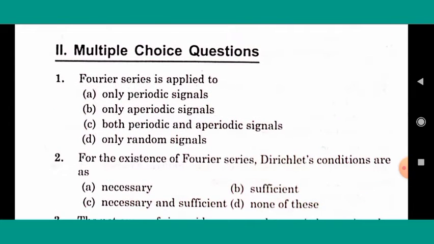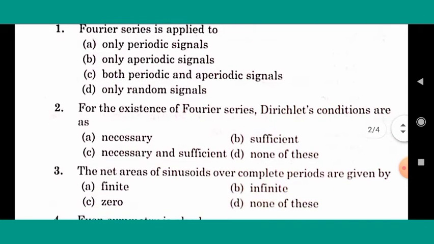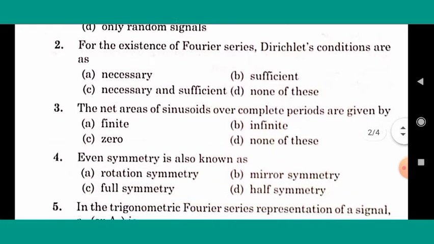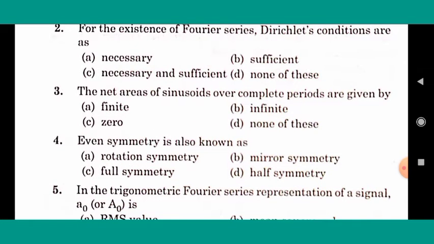First question, Fourier series is applied to? Right answer is A, only periodic signal. Fourier series is applied only to periodic signals. Second, for the existence of Fourier series, Dirichlet's conditions are? Second, right answer is B, sufficient. Third, the net area of sinusoids over a complete period is given by? Right answer is C, 0.